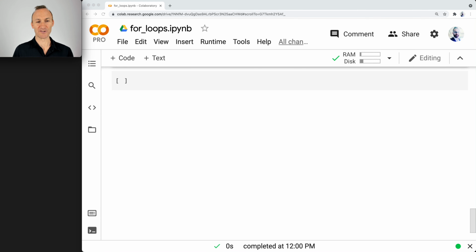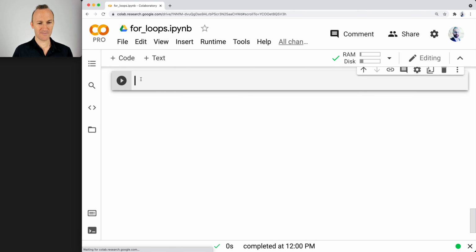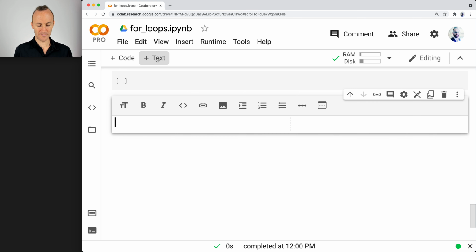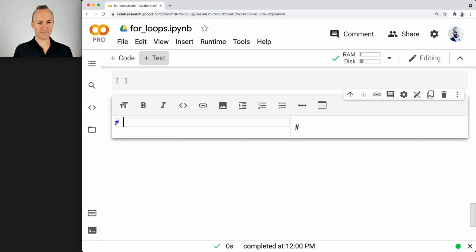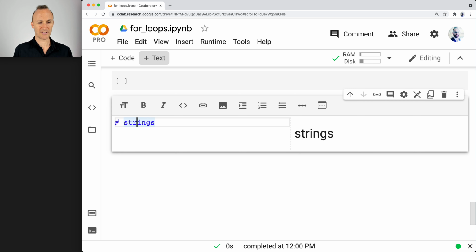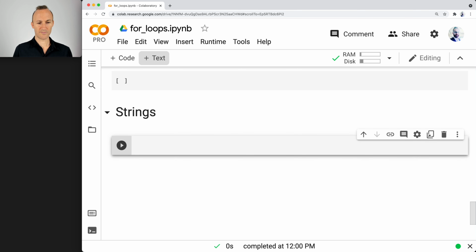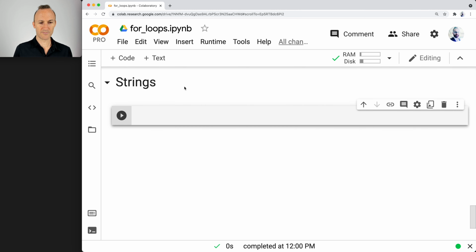Now let's take a look at for loops with strings. Okay, so let's get a new header in here, a new text cell, title it strings. You can always capitalize or not capitalize, up to you. Okay, so you need a string in here, right? Let's give it a variable. So any string will do.